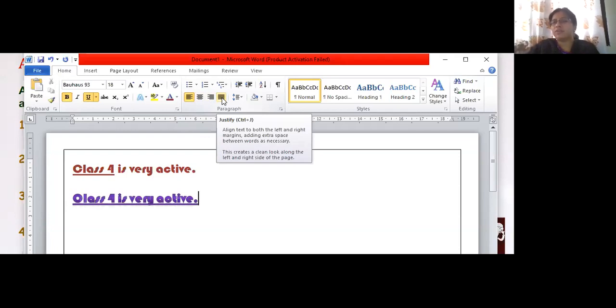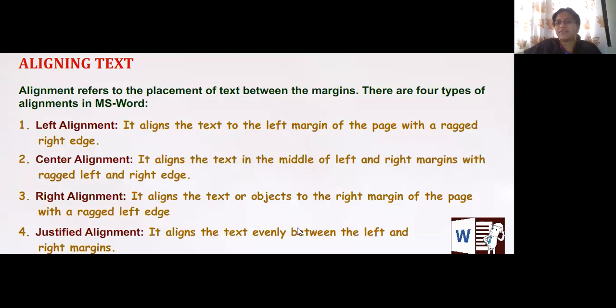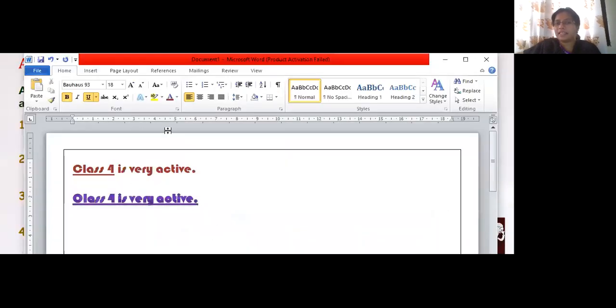No left, no right, no center. It should be properly justified from all the sides. Okay, it's evenly distributed. Now, this one is in yellow color, right? My text is yellow because it's on the left side.